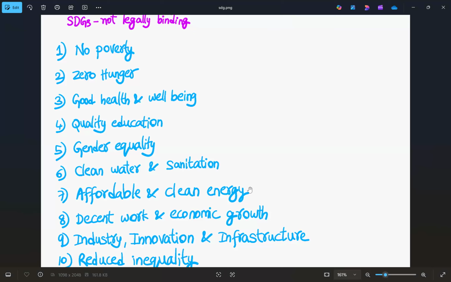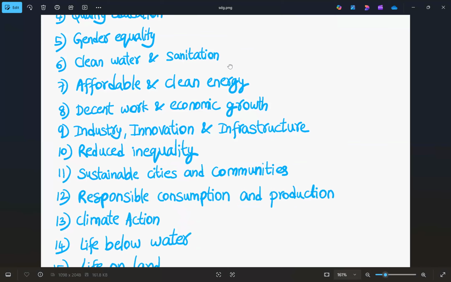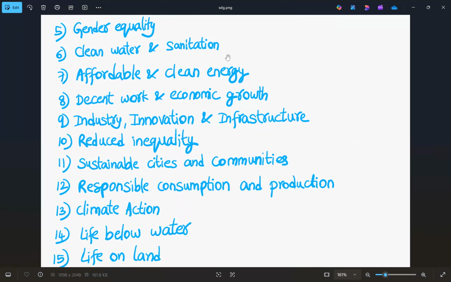It is either in industry, or if you are an entrepreneur, you can do innovation or you can build infrastructure. So this is the location of the work. And while working, there should be no inequality among the workers. So with that, we can build cities and also good communities that can be sustained.